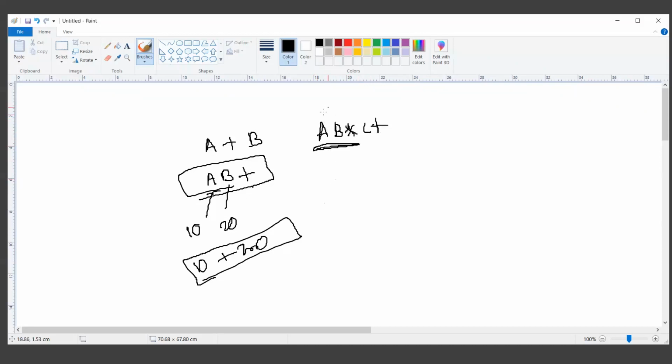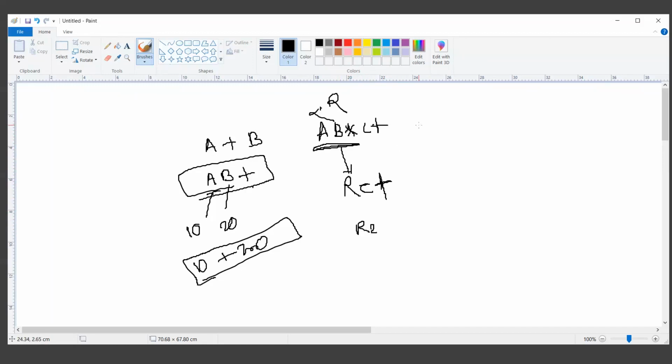Let's say it results in some value R. So the new expression will be formed as R, C plus. This becomes the new expression that we have to evaluate. The result of AB star and C plus together will create a new result, let's say result 2.